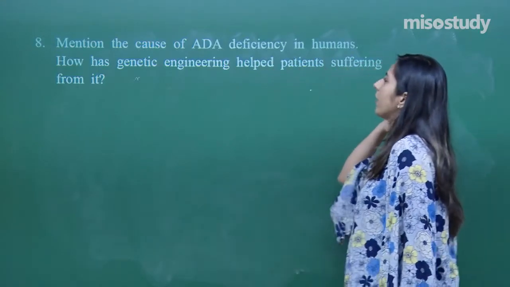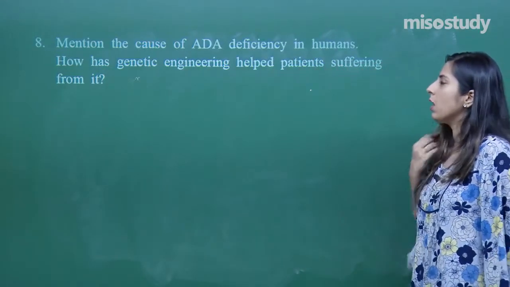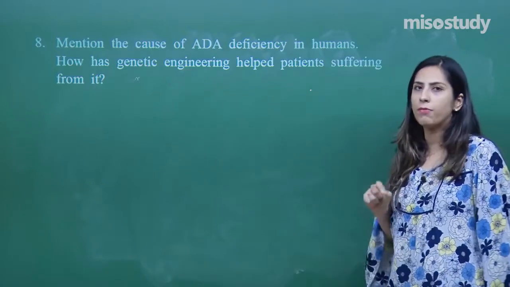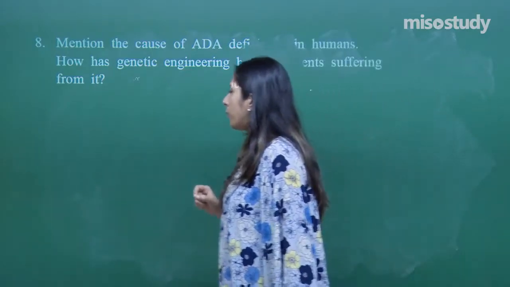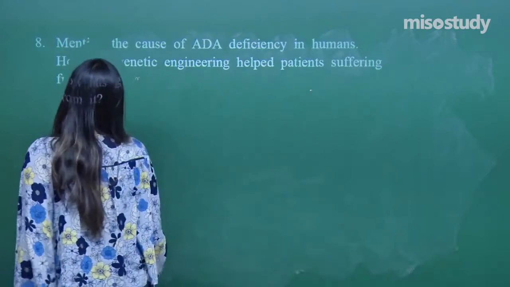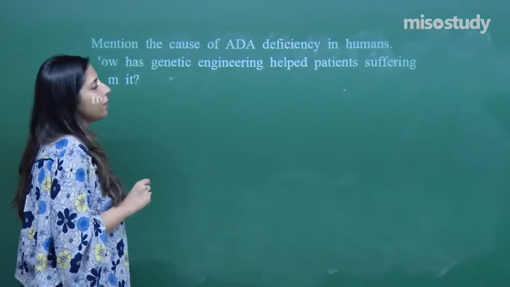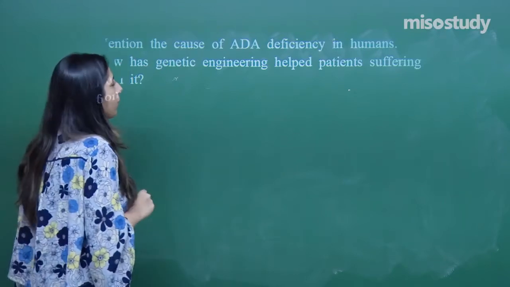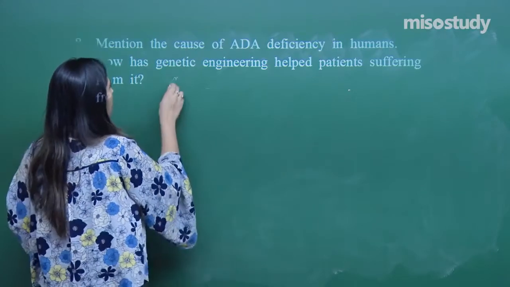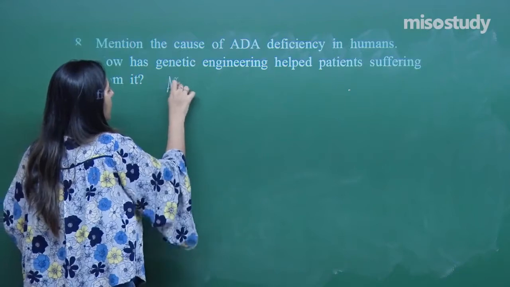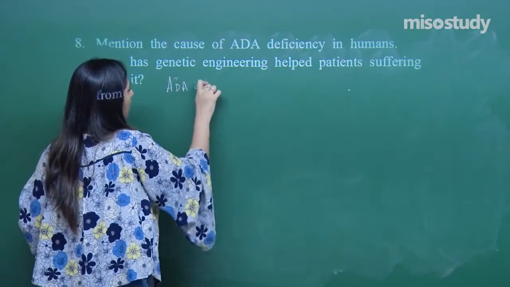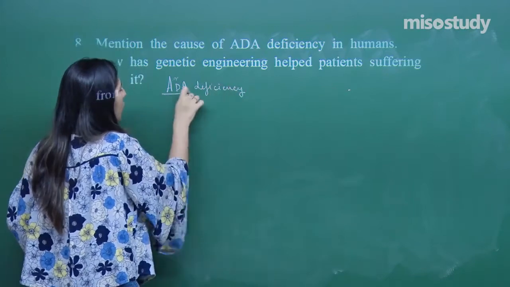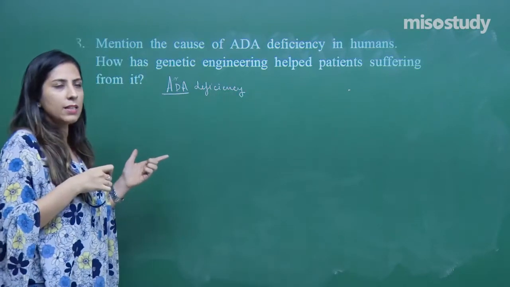Mention the cause of ADA deficiency in humans. How has genetic engineering helped patients suffering from it? The first gene therapy, the first enzyme replacement therapy, was done in a patient suffering from SCID. So, ADA deficiency is there. As I have discussed also, what is ADA? That is adenosine deaminase.